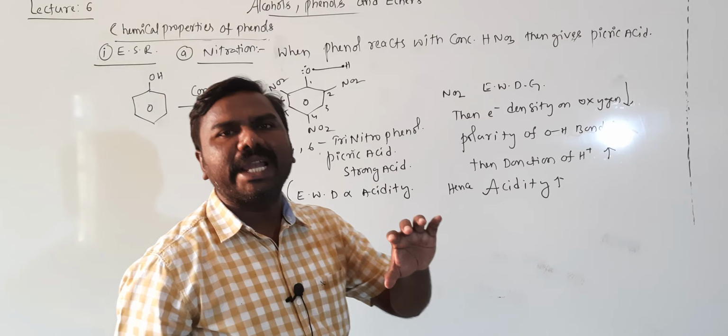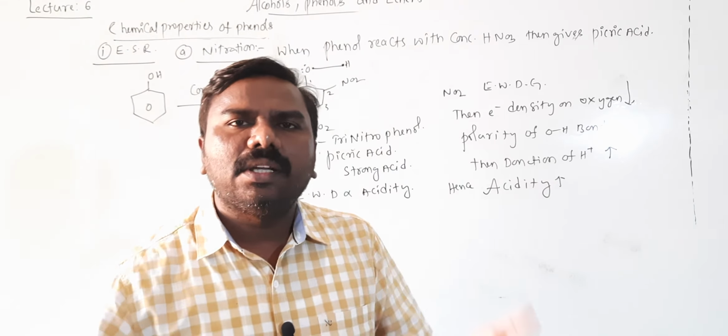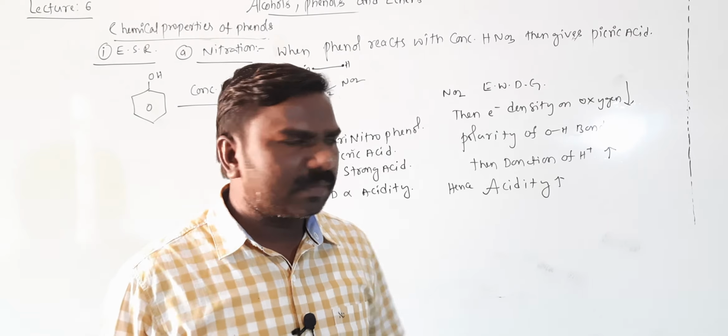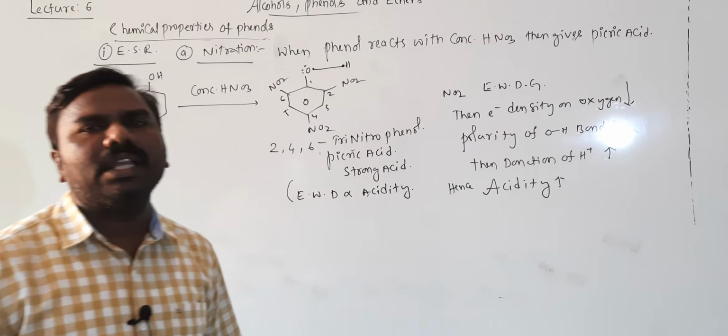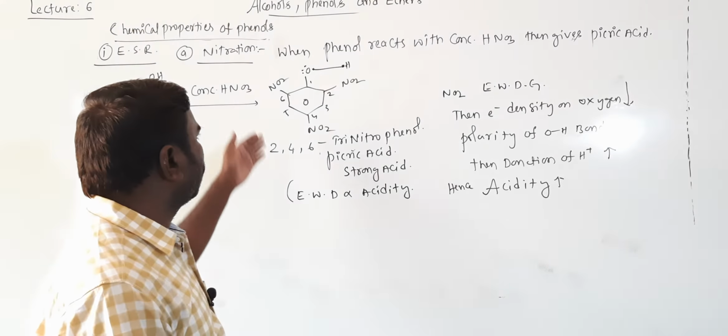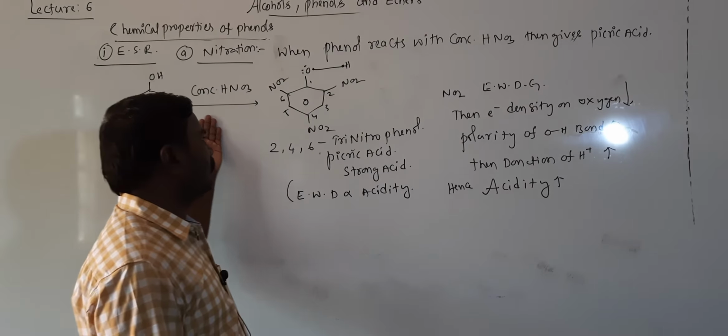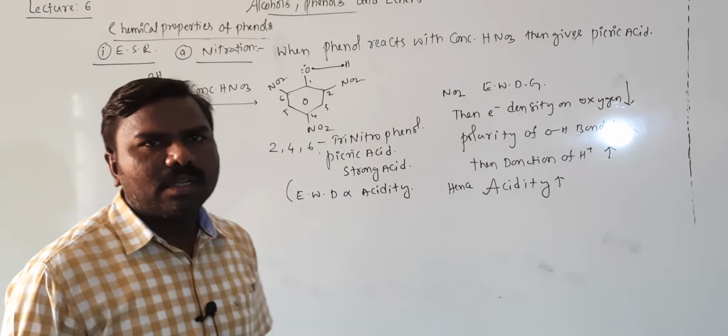Polarity means O minus, H plus, and H+ is easily donated. Understood all of you? The reason it acts as a strong acid is with concentrated HNO3. Very, very important.